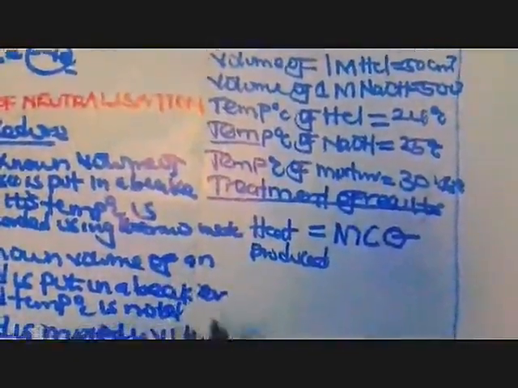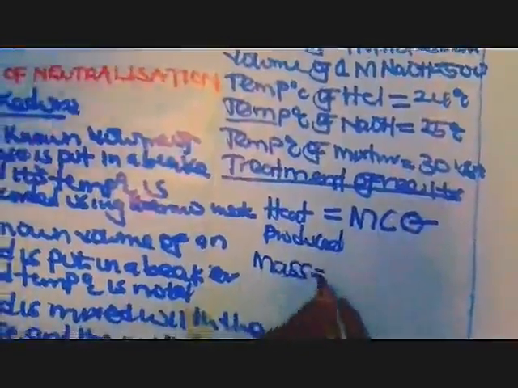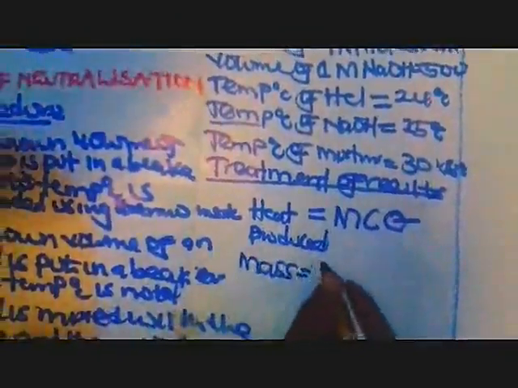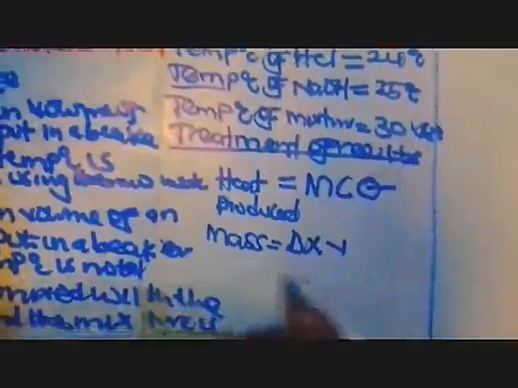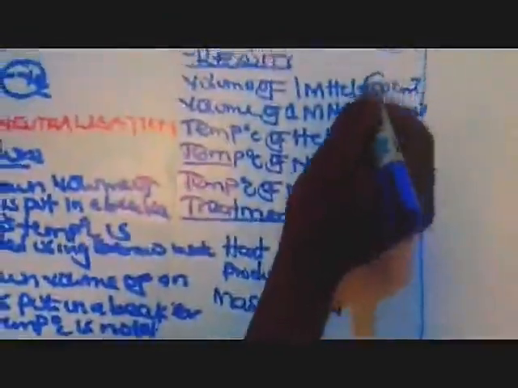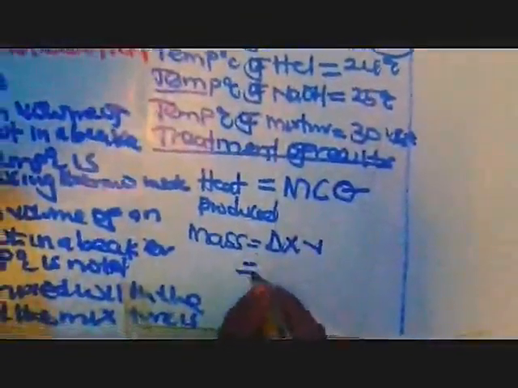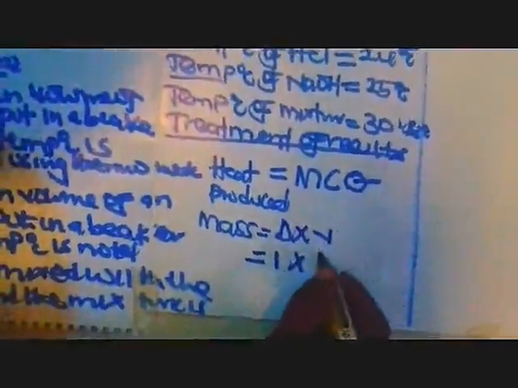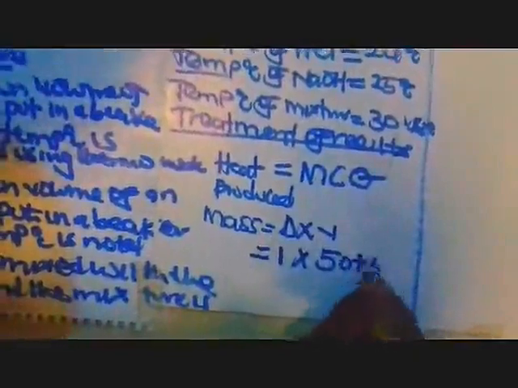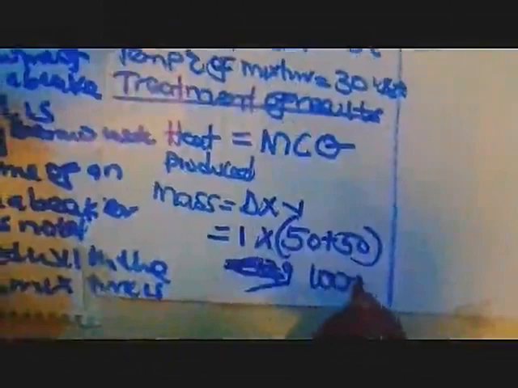So we are going to find the mass of the solution, which is density times volume. We shall find the total volume: we add the 50 plus the 50, that is 100. Density is 1 gram per cubic centimeter for water, times the total volume. Don't forget it, 50 of the base, 50 of the acid. And here 100 grams.